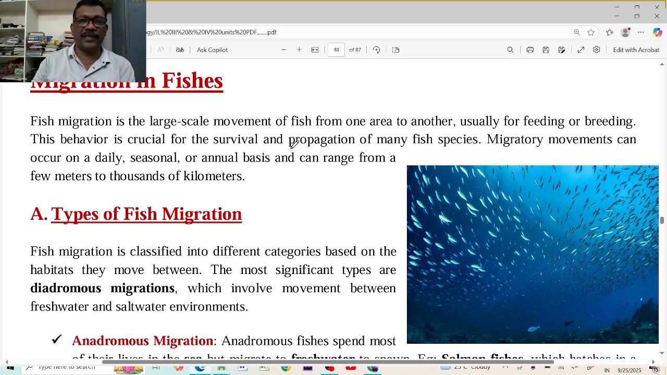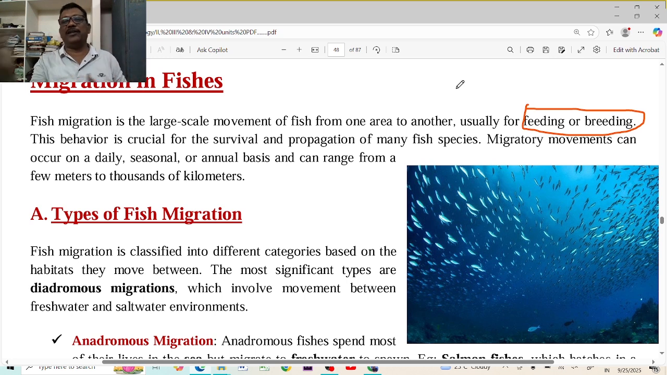But why can the fishes migrate? It is an important topic because they can migrate for two purposes, that is feeding and breeding purposes. In their original place, if the feeding is scarcity, if there is no feeding in a particular season, they can migrate to other places for the food. And if their original place is not suitable for breeding purpose, if there are any osmotic regulation problems or other homeostasis problems, they can migrate to other places for the breeding purpose.